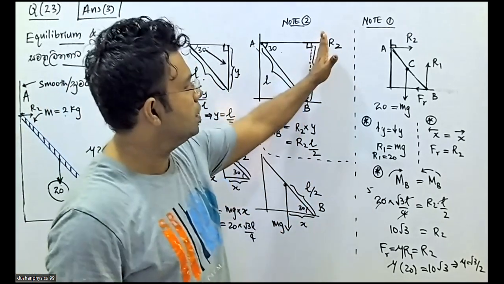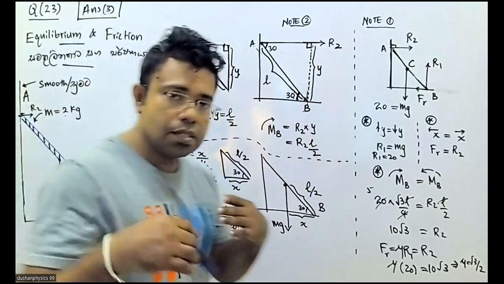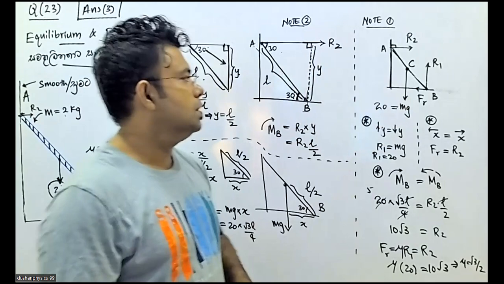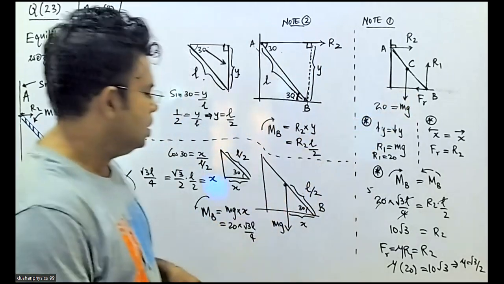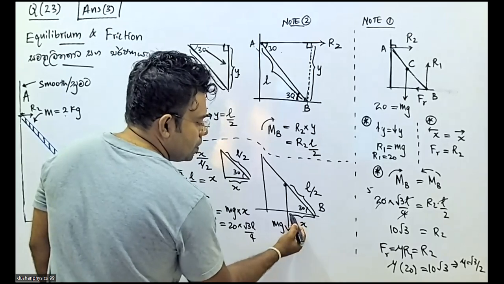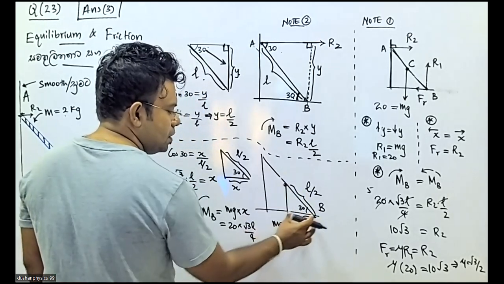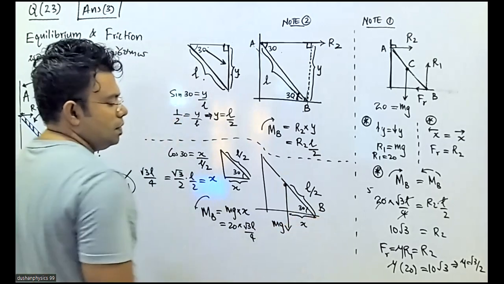Let's come to the mg perpendicular distance. This should be the perpendicular distance from B, which we take as x.